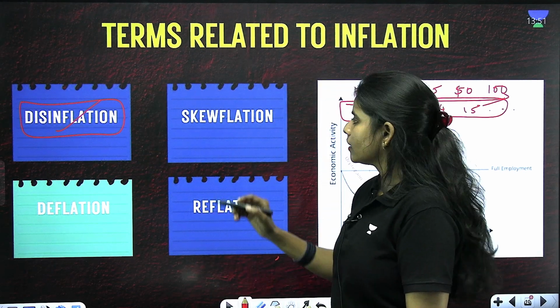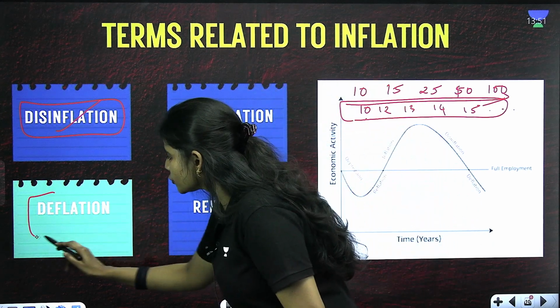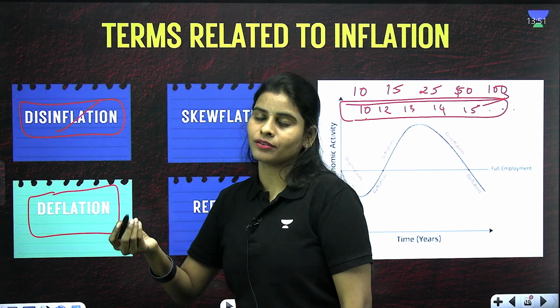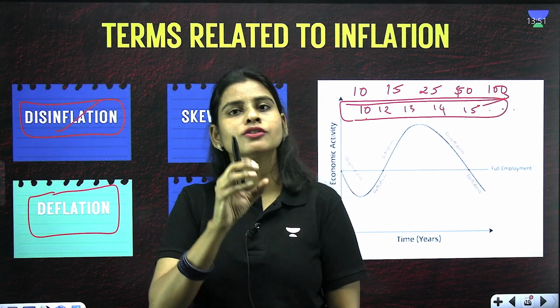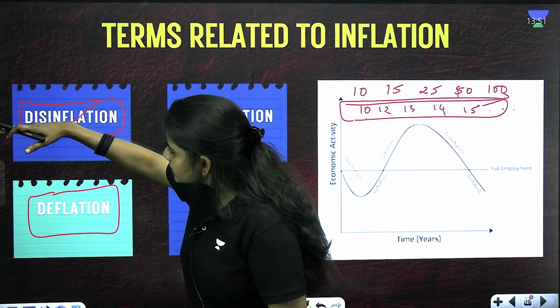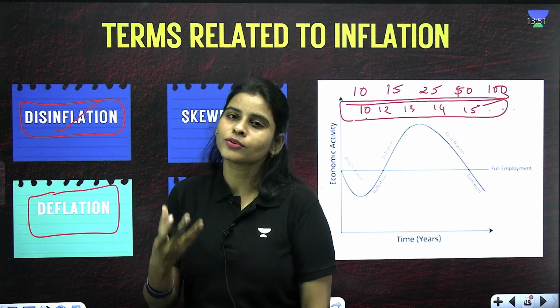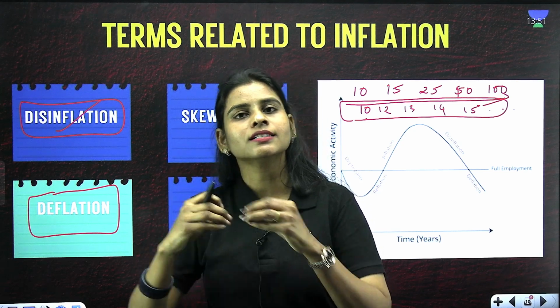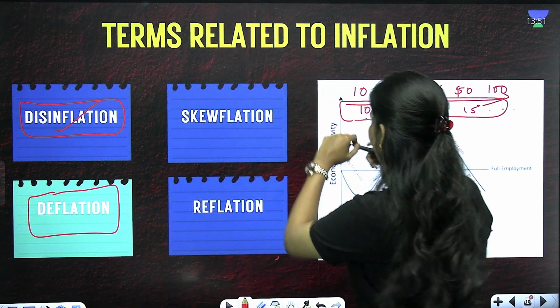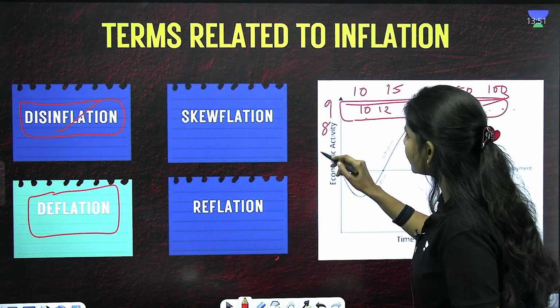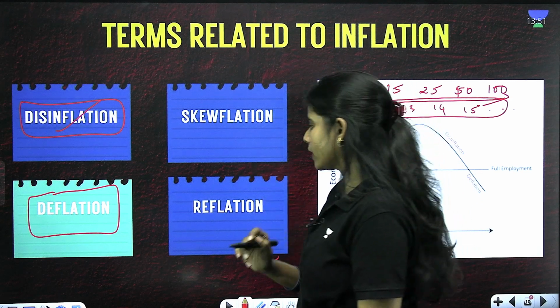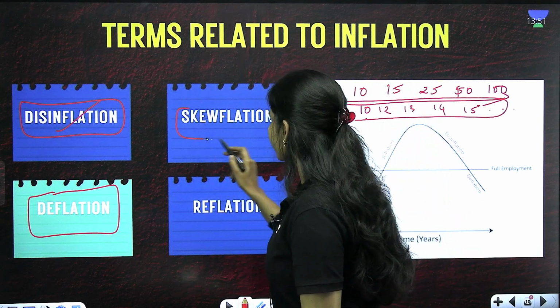Disinflation. Clear? And what is meant by deflation? It is the opposite of inflation. So disinflation is also inflation, it is just a decrease in inflation. You have to remember it like that. What is deflation? It is the opposite of inflation. The price is actually falling. From 10, it is moving to 9, 8, 7, etc. Clear? Fine.